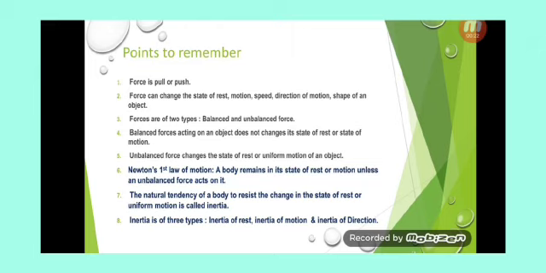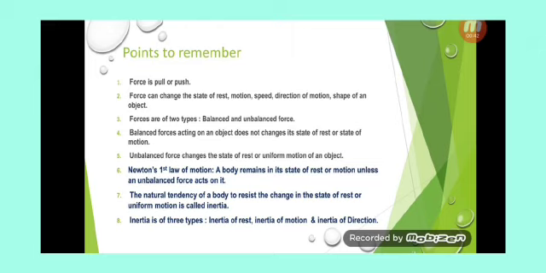Forces are of two types, balanced and unbalanced force. A balanced force, when it acts on an object in equal and opposite directions, does not change the state of rest or the motion of the object. An unbalanced force, when it acts on an object, changes the state of rest or uniform motion of the body.